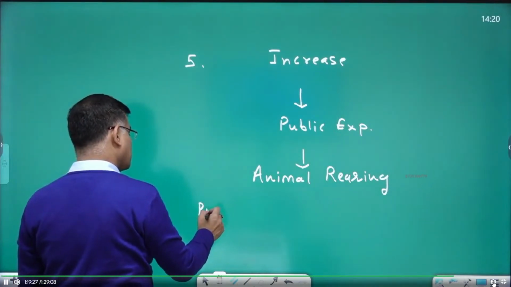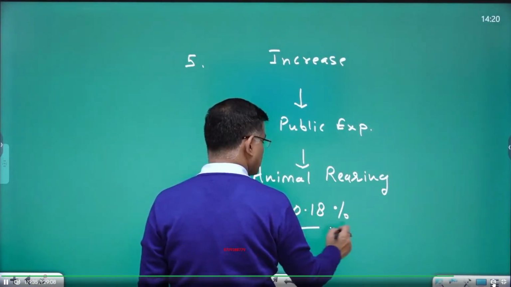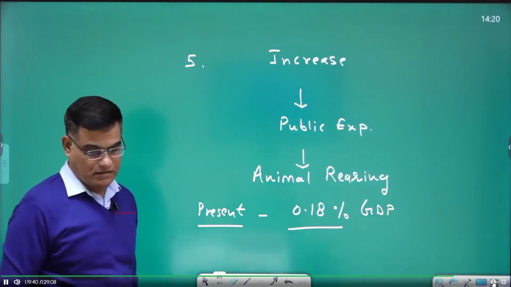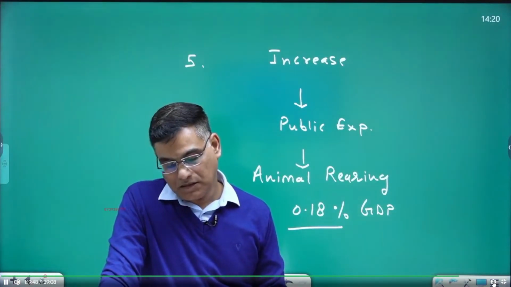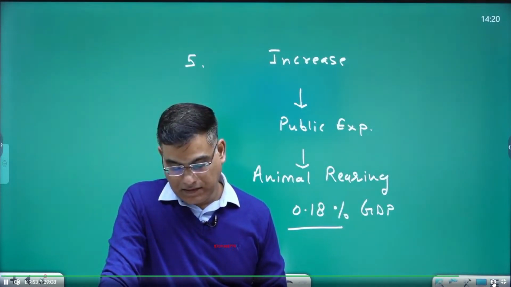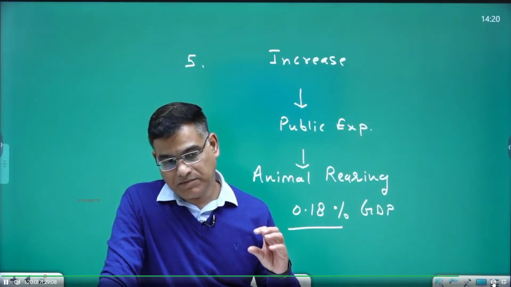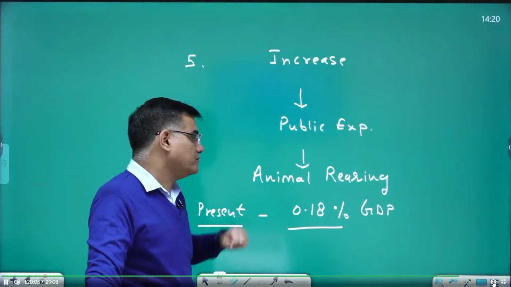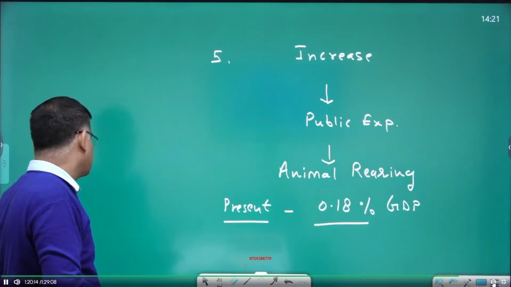Present expense level is how much? 0.18% of GDP. So it is quite less, and around 4% contribution is by animal husbandry in our GDP. If you see, animal husbandry is giving 4% contribution in India's GDP, and you are spending only 0.18% of GDP. So there is a need of increasing public expenditures.